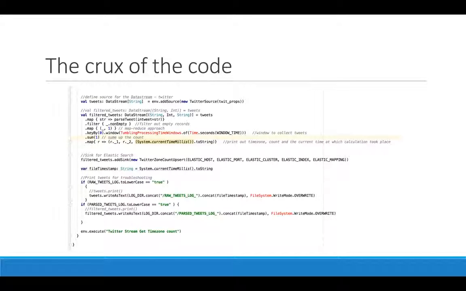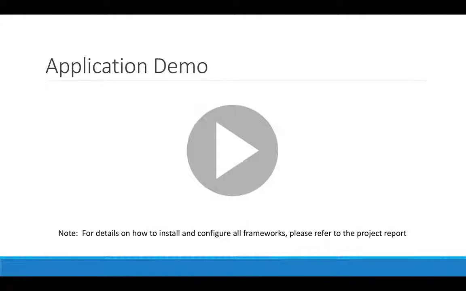The sum of all the tweets belonging to a particular time zone are once again mapped and split into three parameters, which would be the time zone, the number of tweet counts belonging to the time zone, and the current time in milliseconds corresponding to epoch time. Following that, the data stream is passed over to Elasticsearch, whereby the parameters for Elasticsearch are read from the properties file on startup. We now move on to the application demo.